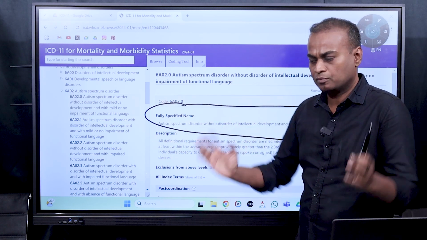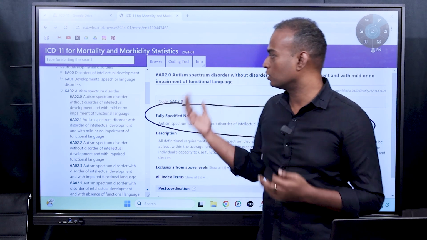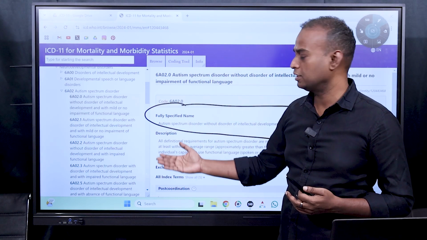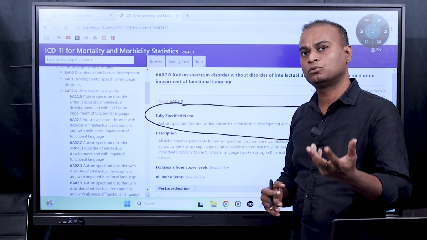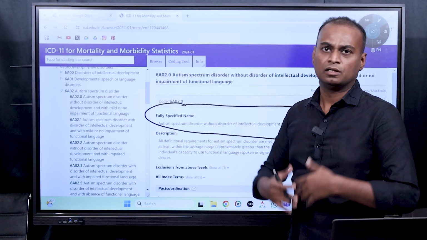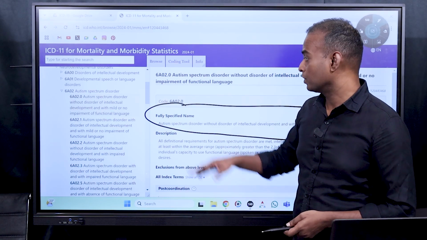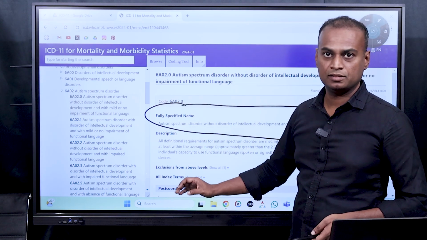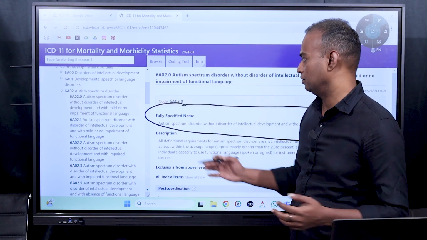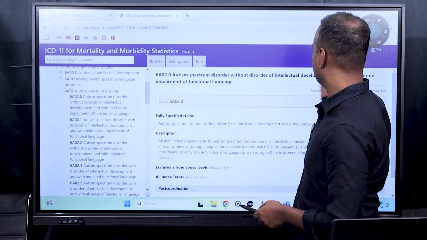If you are suffering with any disease, you have to come here and check what it is exactly, where it is located in ICD-11, and then you can do further things. You can go to Google or ChatGPT and you can know more about the diseases. But this is the basic information you have to know about any diseases if you are suffering in the world. Okay, this is about autism spectrum disorder.